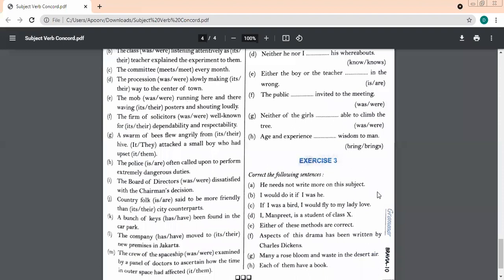Anyone please tell about G? Tell Peter, help him. Blooms and wastes. Excellent. We have to put plural S in bloom and waste. Very good. Those who finished writing, raise your hands.